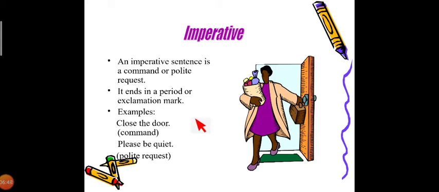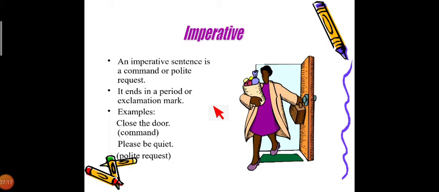Close the door. It's a command, right? Please be quiet. These are all commands, right? Please be quiet. Polite request. Command. Close the door. Command. Shut up. Command, right? Shut the door. Command, right? Get out from the class. Command. So all are examples of imperative.